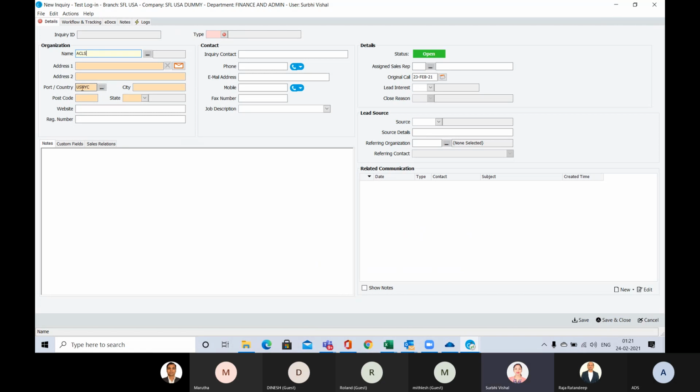If you can see, the port and country have come by default from the login company and branch. Okay, the address. If it's an existing customer, these address fields will already be filled in. I'm creating this inquiry for a new customer. For an existing customer, you have a three-dot search option where you can go.